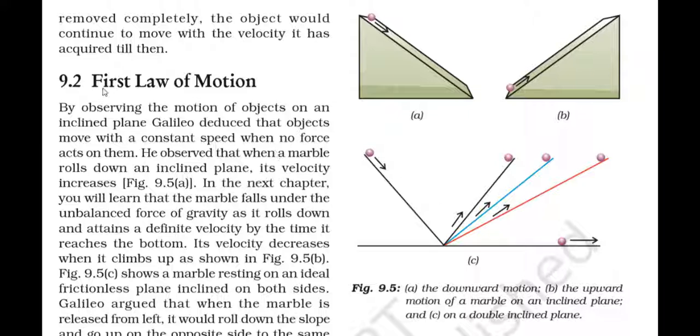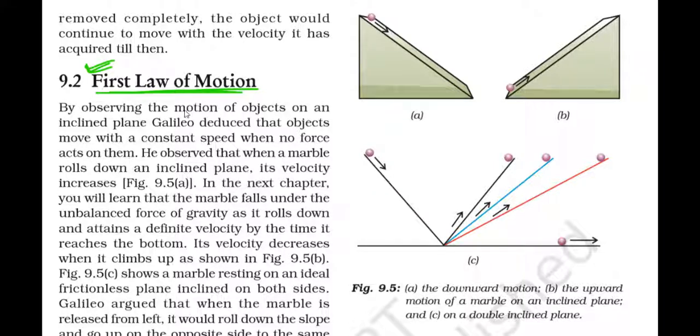In this video we'll talk about the first law of motion, which was derived by Galileo. By observing the motion of objects on an inclined plane, Galileo deduced that objects move with a constant speed when no force acts on them.